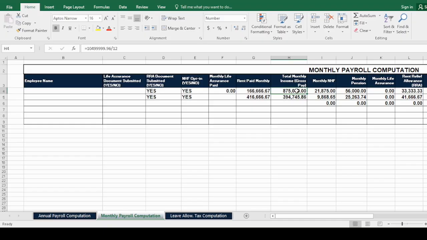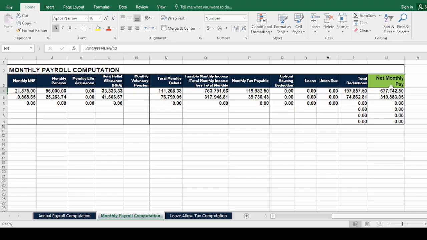So that is what we've done here. And once we do this, it's going to automatically calculate the net pay, the monthly net pay.